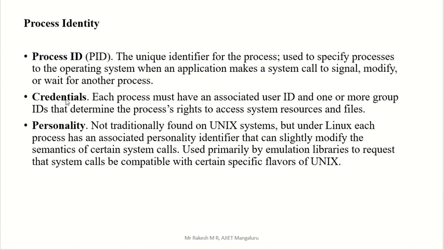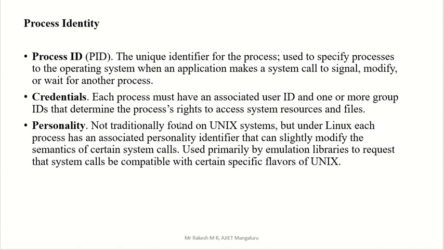But what do you mean by credential? That is the second thing in the process identity: credential. Each process must have an associated user ID and one or more group IDs that determine the process's rights to access system resources and files. Access rights and process rights are the same. About access rights we are going to see in credential. You know about access rights because in the same module we saw it in the disk scheduling concept.